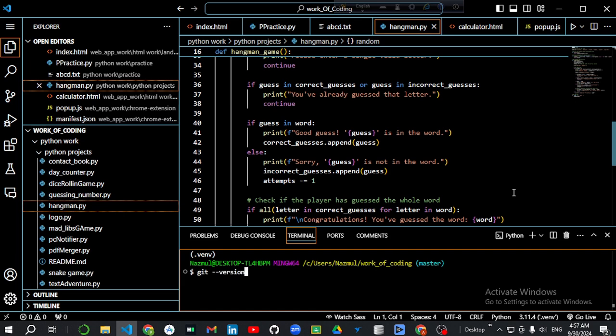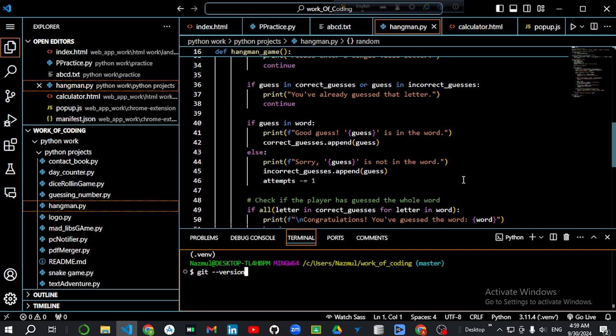I have made a game for this task where you have to guess a letter from a specific word. The word is randomly selected by the computer. If you can guess all the letters of that word, then you will win. But if you fail to guess all the letters of that word, then you will lose.